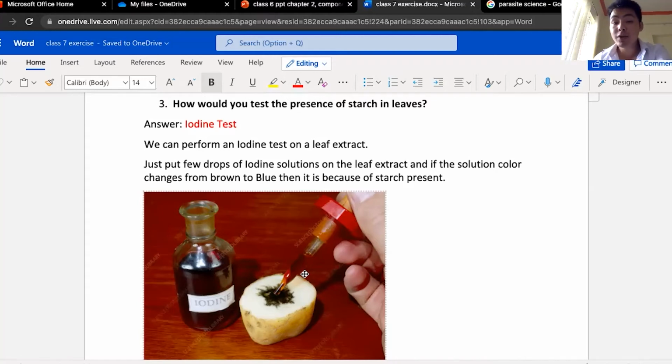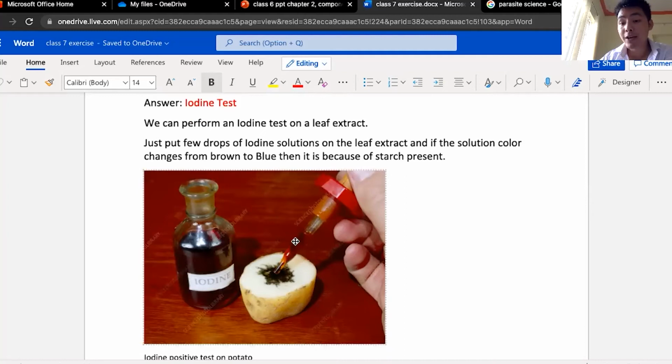And if the solution color changes from brown to blue, then it is because of starch present. So here, the actual color of the iodine solution is brown or reddish, right? Now the thing is that when you put it on a leaf or a potato, it turns into a blue or blackish color. That means the starch is present.